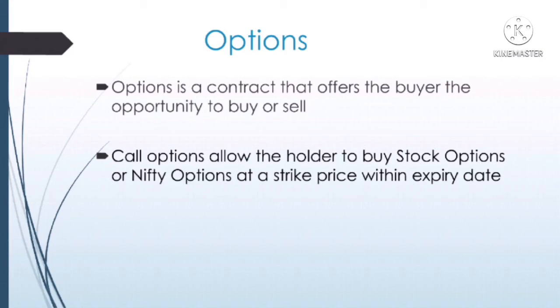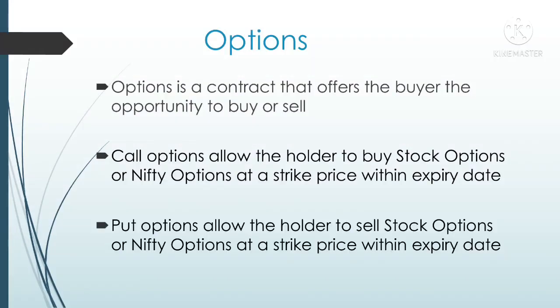In a similar manner, put contracts also take place. In put options also there are two types, put buy and put sell. If the person takes put buy, that means he expects the stock price to fall below his strike price. Similarly, if he takes put sell, that means he expects the stock price to increase beyond his strike price. This is how options contracts take place.